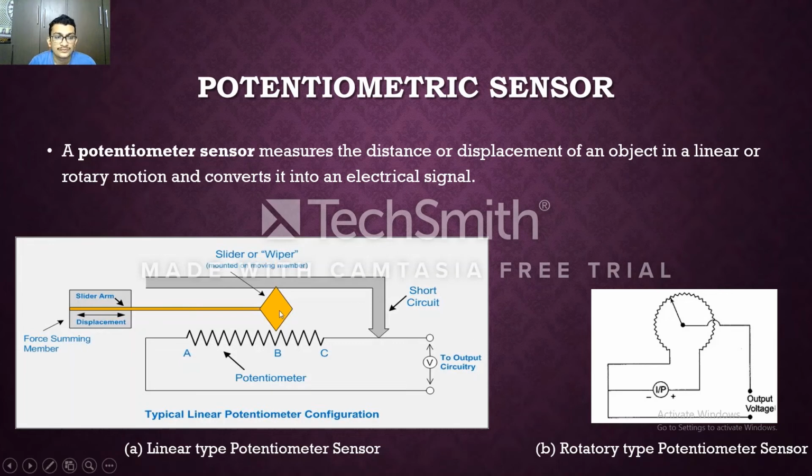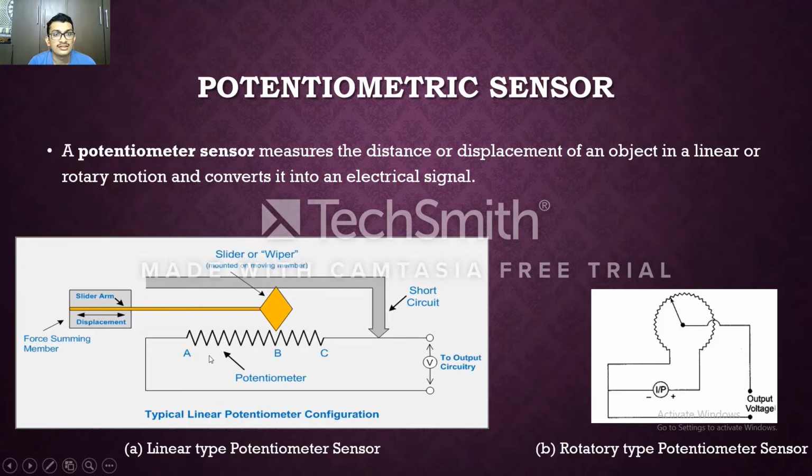So if you see here, this is our object, the wiper object. This is a resistor that is connected to a voltmeter here. This is a slider or wiper. Whenever we change the distance from B to some B dash, there will be a change in resistance.